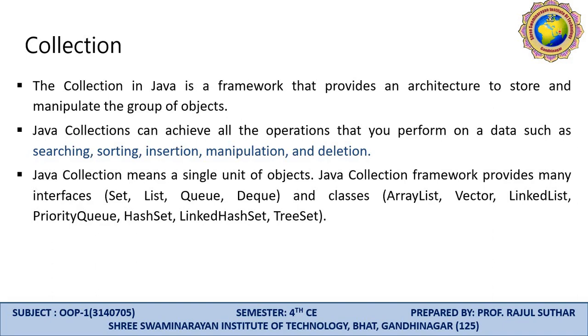Java collection framework provides many interfaces like set, list, queue, dequeue, and classes. The classes covered are array list, vector, linked list, priority queue, hash set, linked hash set, and tree set. We are all familiar with list, queue, and dequeue. So this is called the collection. Collection is a type of framework that provides the architecture to store and manipulate a group of objects.